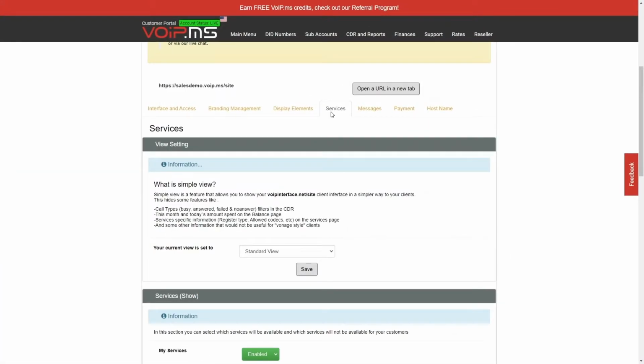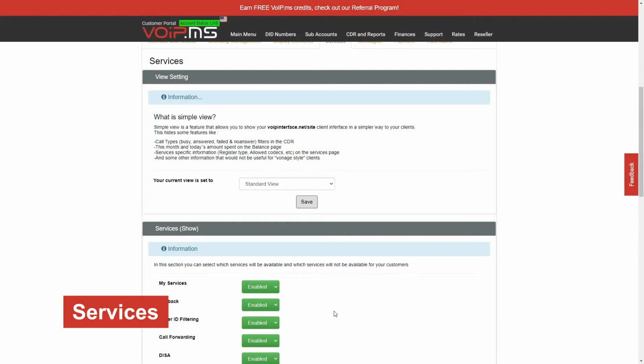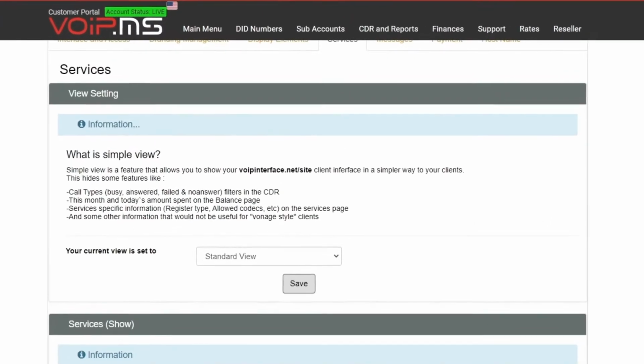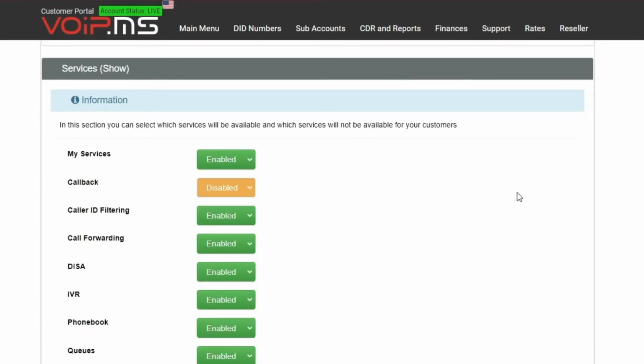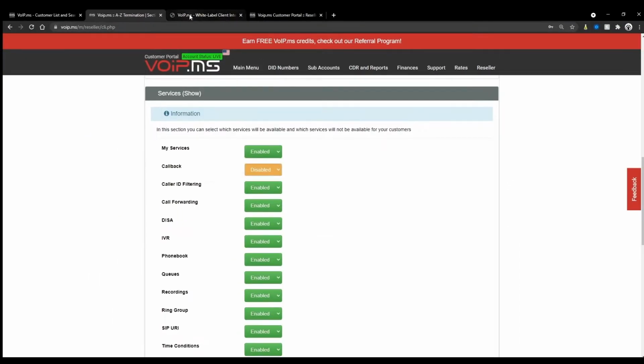The next tab is the Service tab. The Service tab will set a default view of which service or feature your client can manage themselves in the client's interface. Enabling or disabling the options here will change what the client can access and change here.